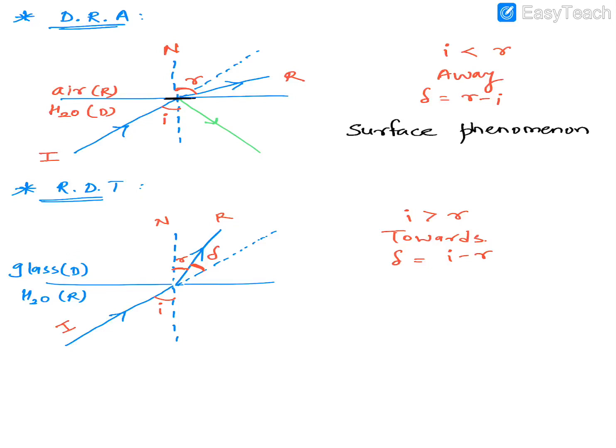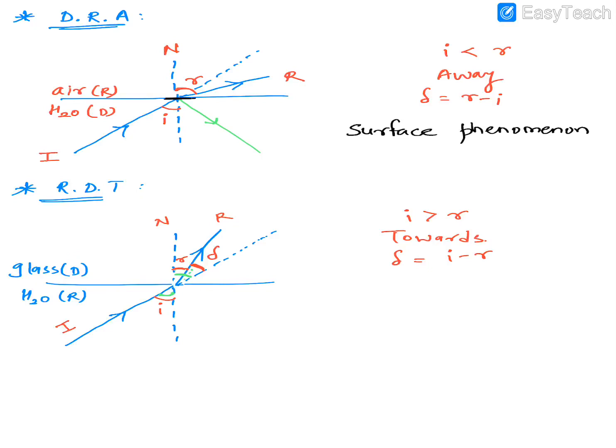Okay, if you're wondering how, okay, look at this. Somebody who's confused why it's I minus R. See, if this angle is I out here, then this is a vertically opposite angle which will also be I. Correct? Now if you do I minus R, you will get the delta.